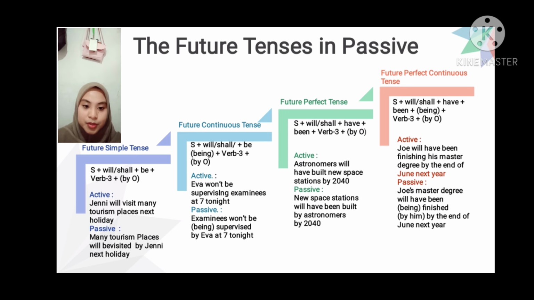Or future perfect continuous tense. Formula: subject plus will or shall plus have plus been plus being plus verb 3 plus object. Example active: Joe will have been finishing his master's degree by the end of June next year. Passive: Joe's master's degree will have been being finished by him by the end of June next year.